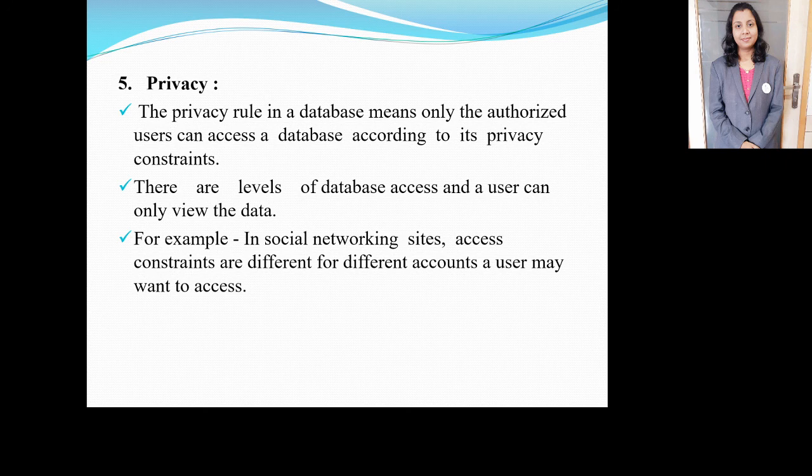Only authorized users are given access to the data. There are various user levels: some are only given access to view the data, some are given access to read and write the data, and some are given access to update the data. For example, in social networking sites, access constraints are different for different accounts a user may want to access.